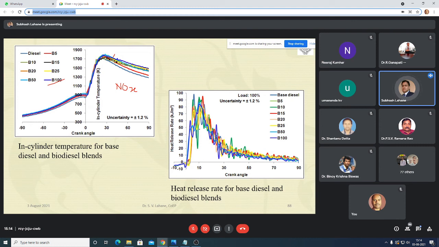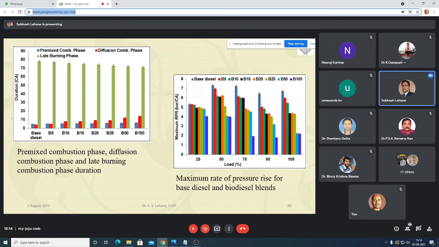So this is a heat release rate diagram. A lot of fluctuations were there. With higher biodiesel percentage you see here, the first peak is the premix, then the second is diffusion, and afterwards we say it is the after burning phase. Then we have measured the durations: premix combustion phase, diffusion combustion phase, and late burning combustion phase. Premix combustion phase is slightly higher with the biodiesel, and that is the main reason it will emit more NOx emission. Diffusion combustion phase is also higher, and late burning phase is a little bit reduced with the biodiesel, and that's why it will give low